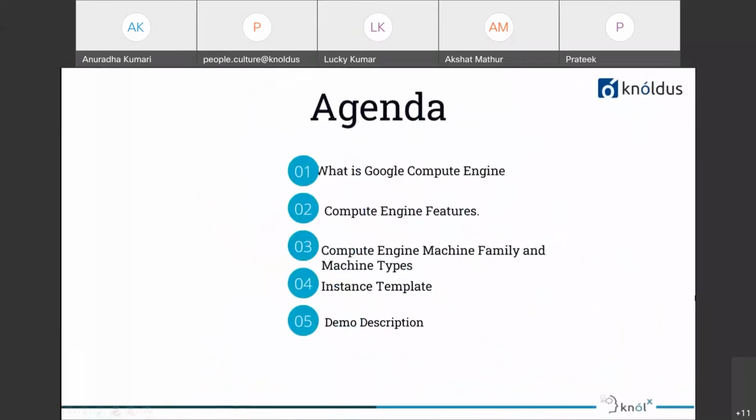Today's agenda of the session is: what is Google Compute Engine. First, we will understand what Google Compute Engine is, and with the introduction, we will also understand what features it provides and why we're using Google Compute Engine. Third is the Compute Engine machine family and machine types. What are the machine families and what are its types? And instance templates, why we're using instance templates, and the demo with the description.